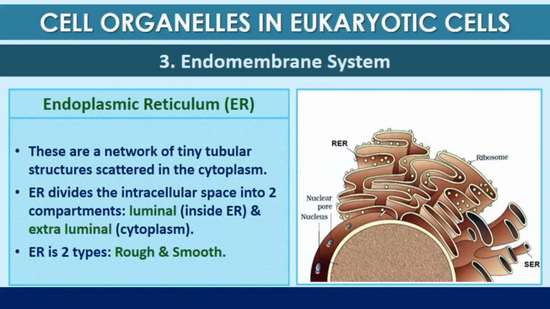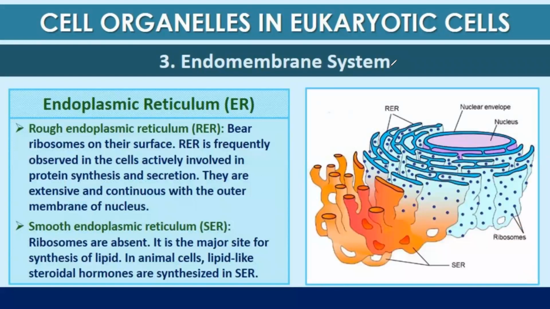ER divides the intercellular space into two. One is the lumen of itself, and the other one is extraluminal, which is cytoplasm. There are two types of ERs, rough endoplasmic reticulum and smooth endoplasmic reticulum. First one, rough endoplasmic reticulum. It bears ribosomes on its surface. As ribosomes are present, they are involved in protein synthesis and secretion.